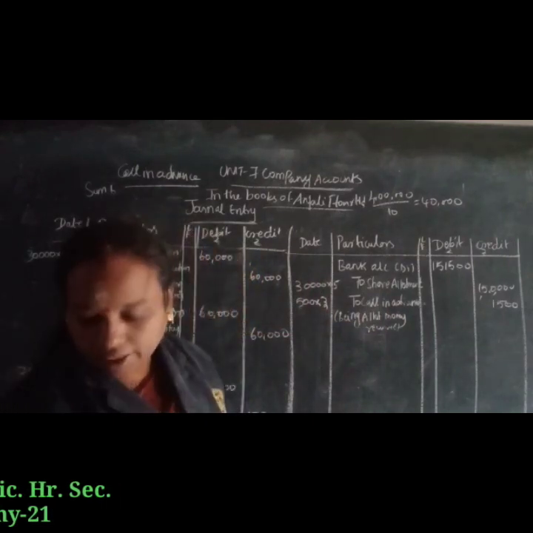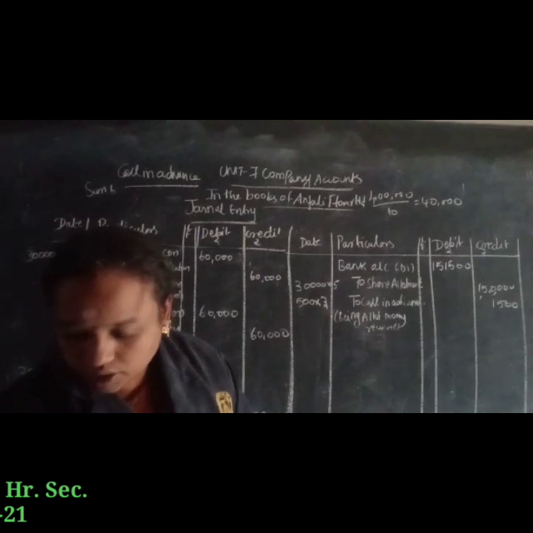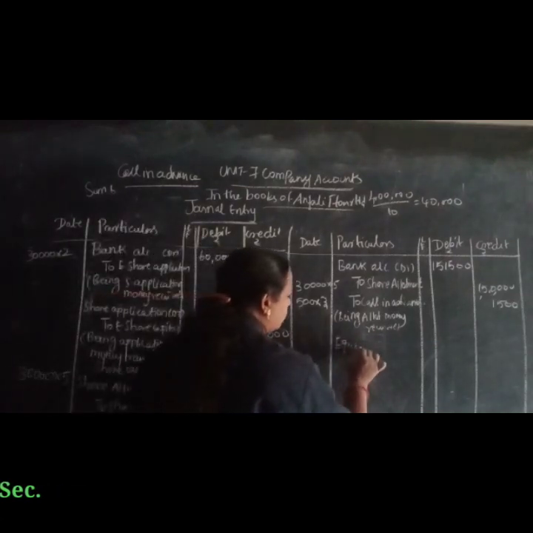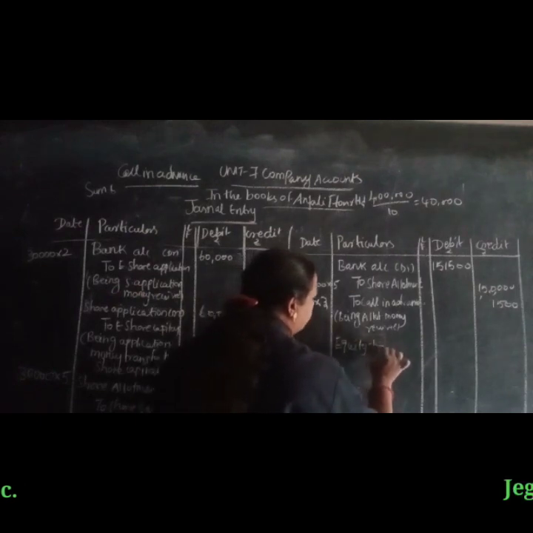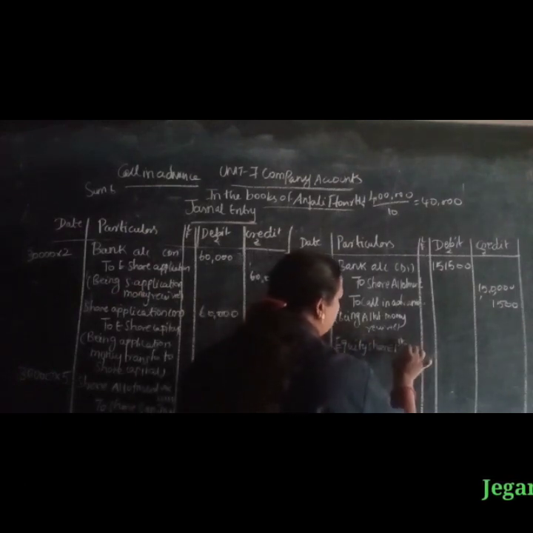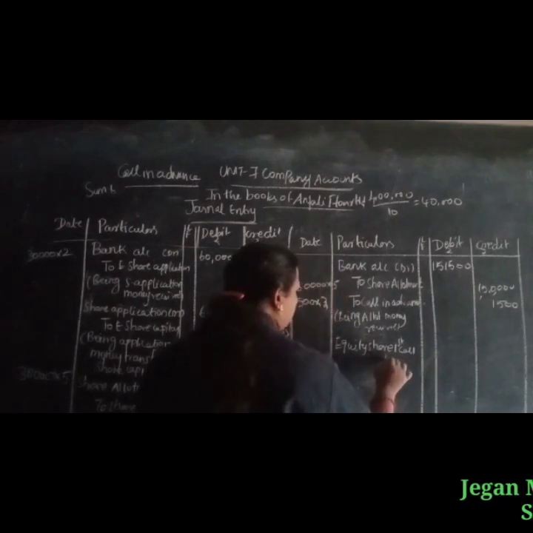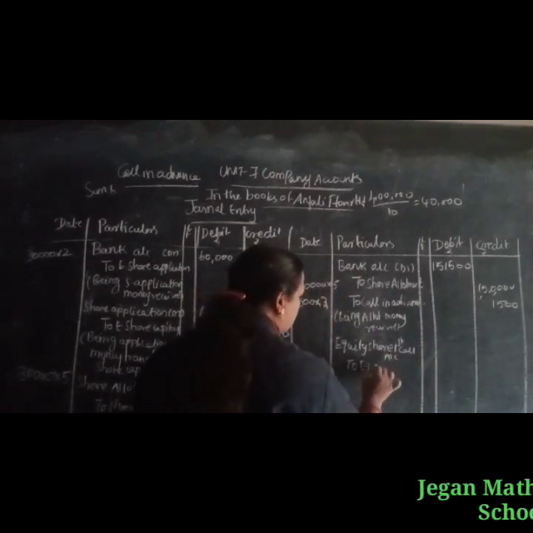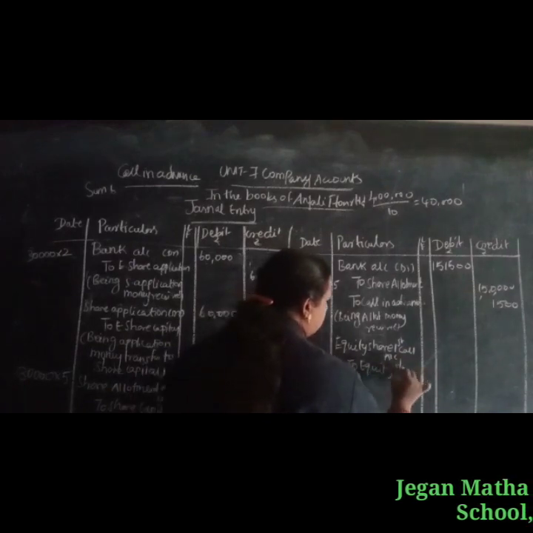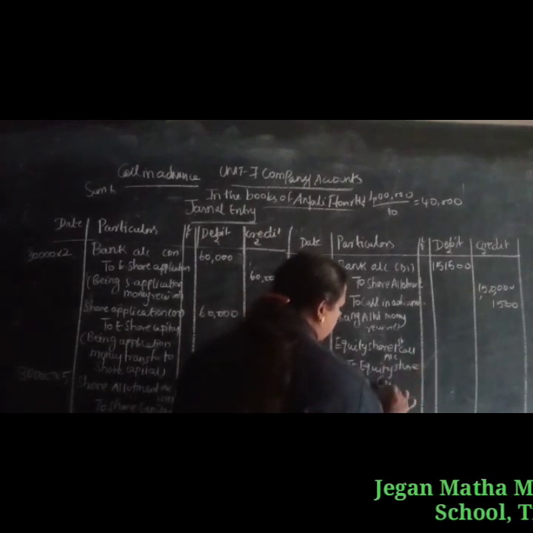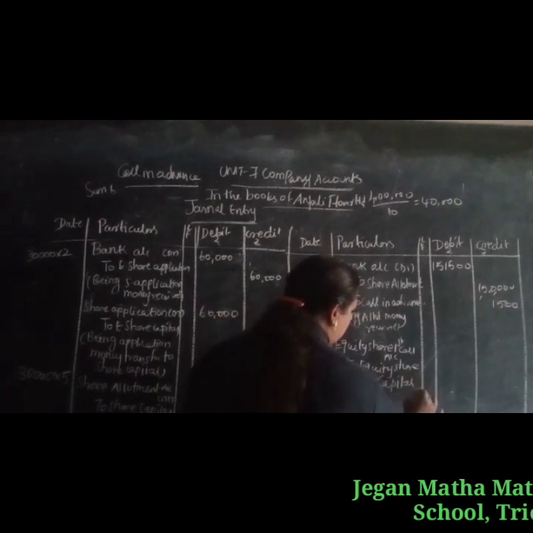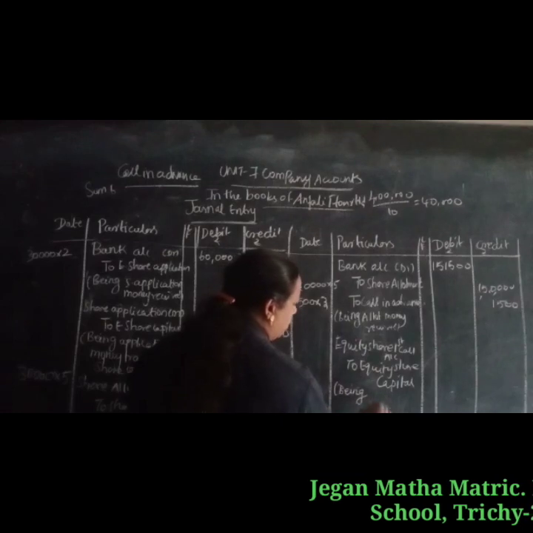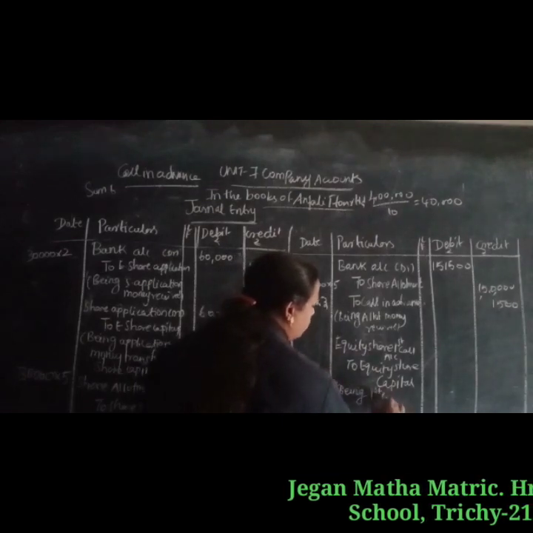Next we are going to write the first call amount. First call account debit to equity share capital, being first call money due.